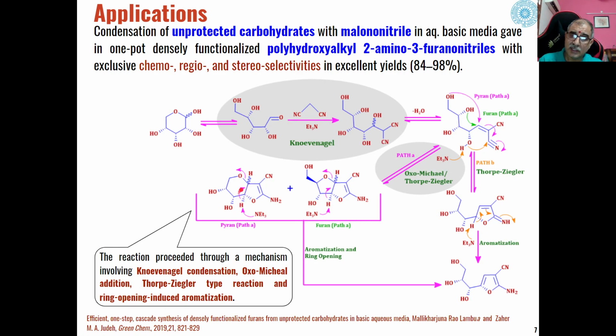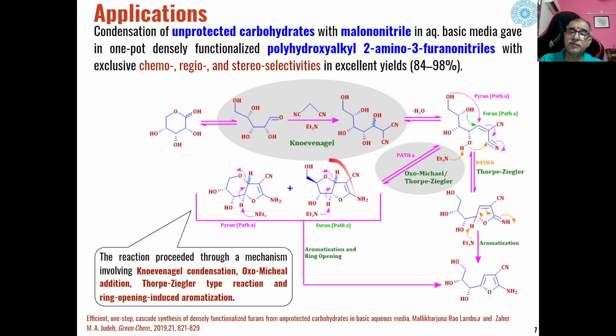So first this will lead to the aromatization, and then in the next step this will lead to the ring opening, and this pyrene ring will break, and we will get the same product which we have got from Thorpe-Ziegler reaction.